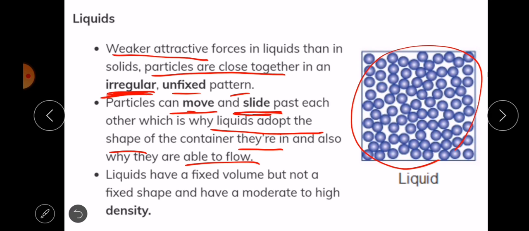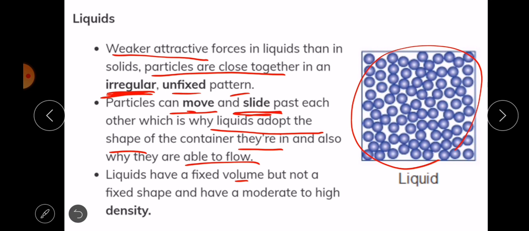Now we move on to talk about volume. Volume of liquids is fixed. That is why if you have a liquid put in a syringe and you close the end of the syringe and you try to compress, it cannot be compressed because liquids have got fixed volume. So it's hard to compress liquids, just like it is hard to compress solids.